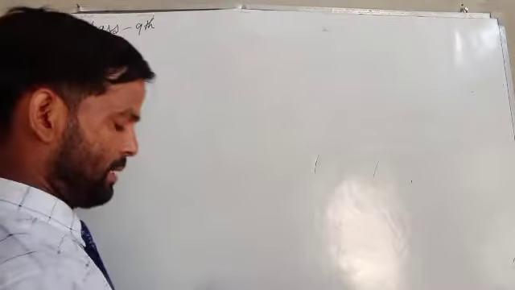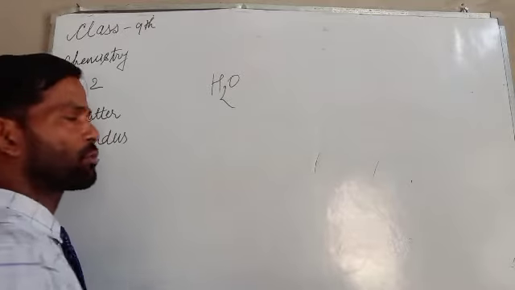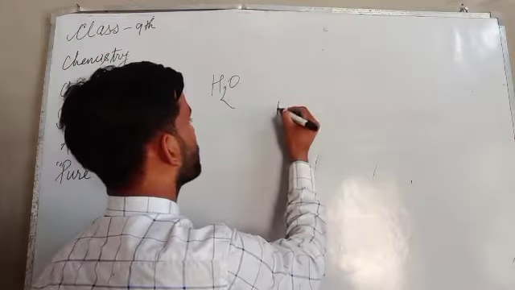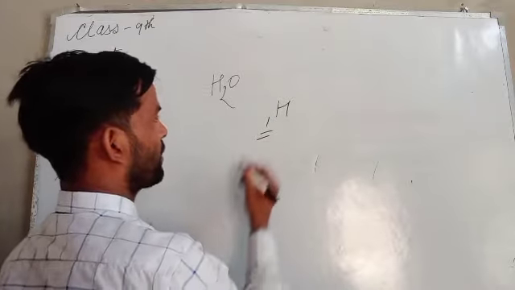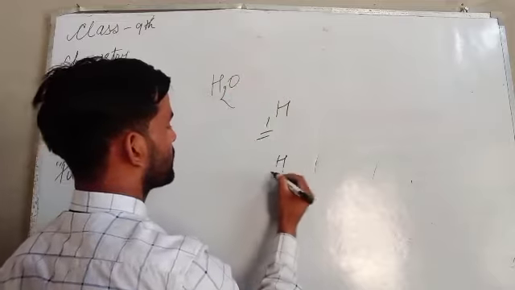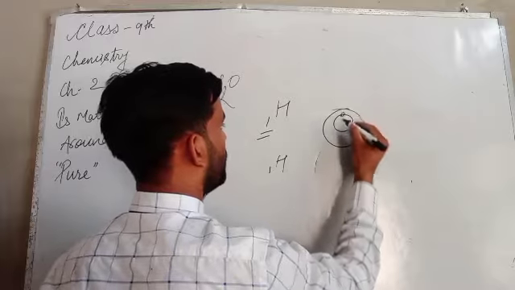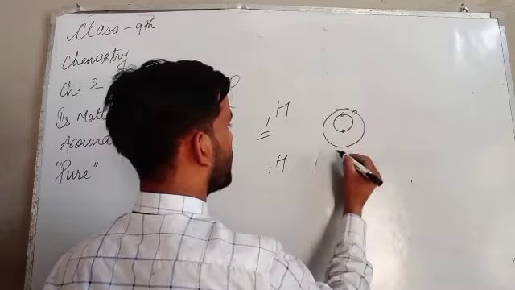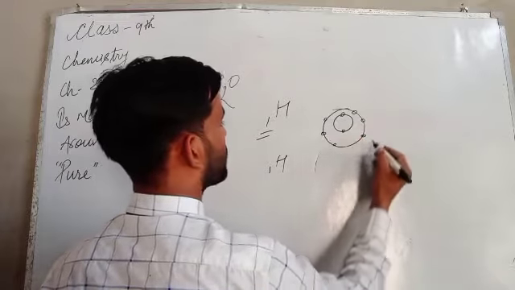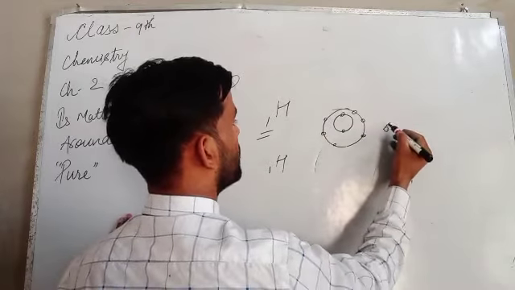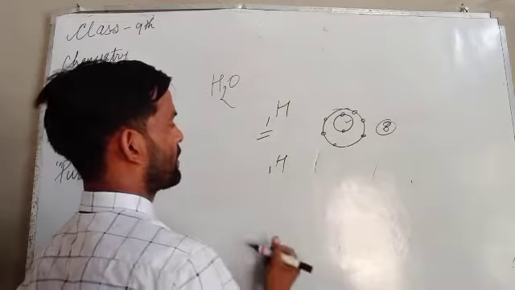The next compound is, suppose, H2O. So how may H2O be formed? Hydrogen has one electron, atomic number one. So there are two hydrogens, and oxygen has 8 electrons: 2 electrons in the first orbit and 6 electrons in the other orbit.